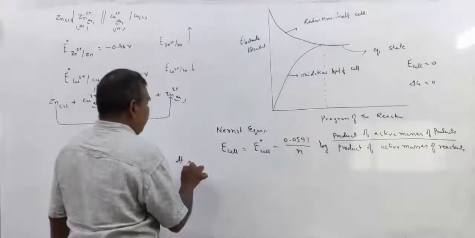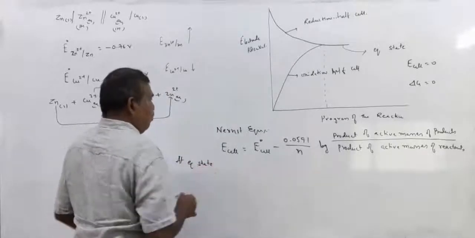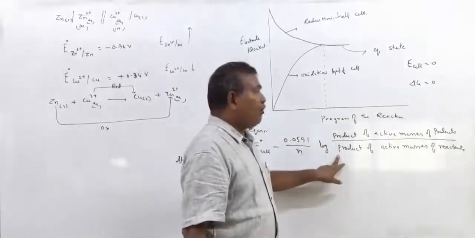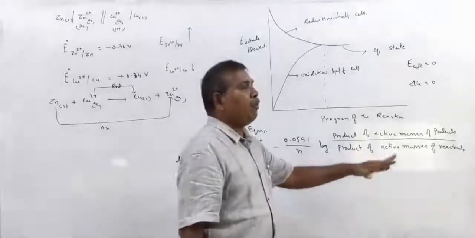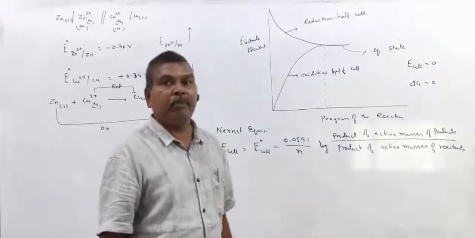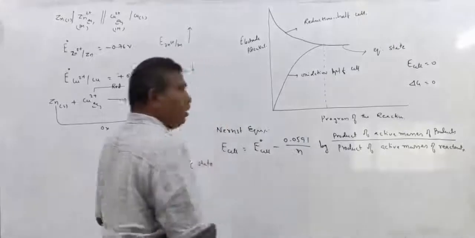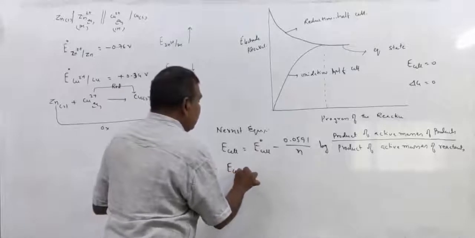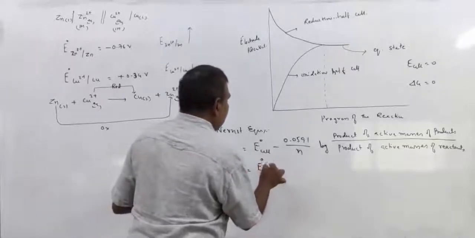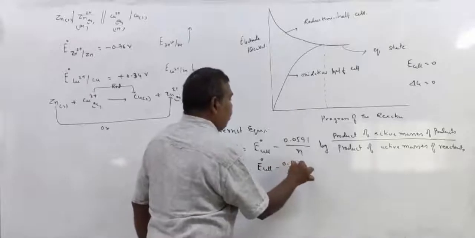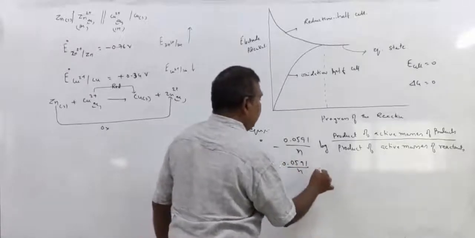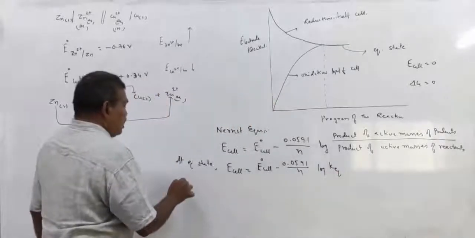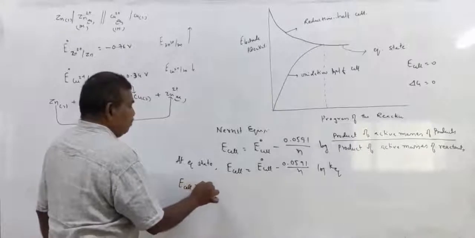Now at the equilibrium state, what is this ratio called? The product of active masses of products to the product of active masses of reactants is nothing but the equilibrium constant according to the law of mass action. So E cell is equal to E naught cell minus 0.0591 by n log K equilibrium. E cell is equal to 0.